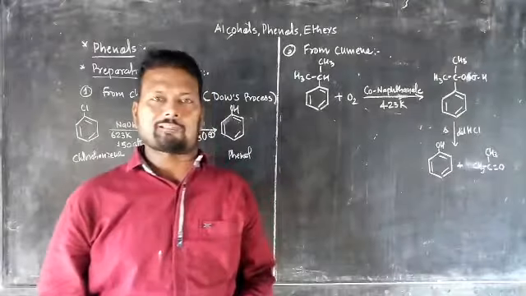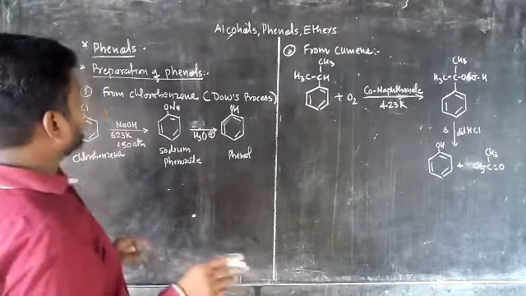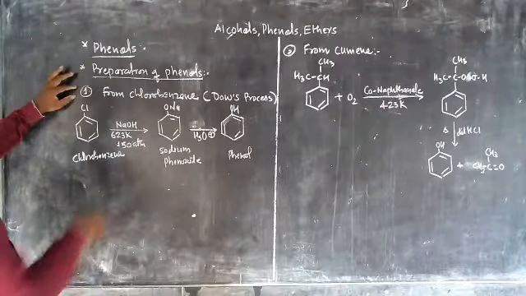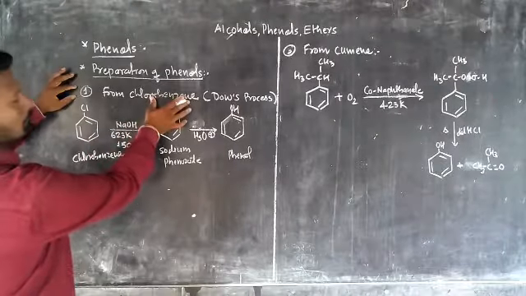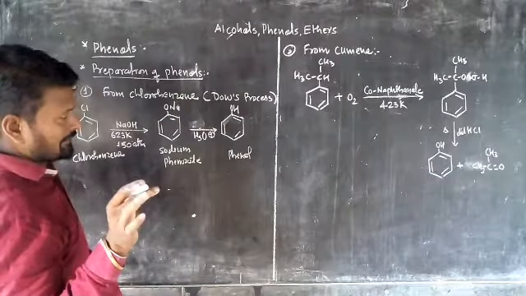Now, the methods of preparation of phenols. First of all, we are going to explain the two methods of preparation. Okay. The first one is from chlorobenzene. This method is known as the Dow process.